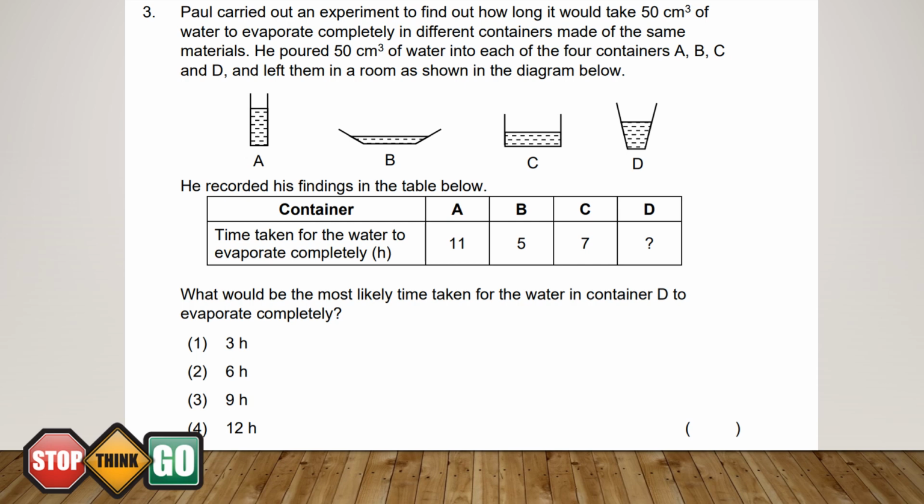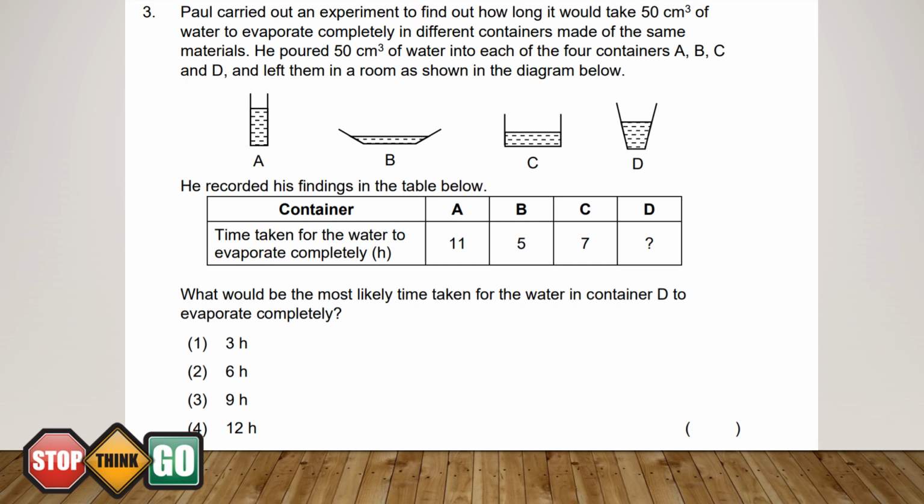He poured 50 cubic centimeters of water into each of the 4 containers A, B, C, and D, and left them in a room as shown in the diagram below. He recorded his findings in the table below. What would be the most likely time taken for the water in container D to evaporate completely?